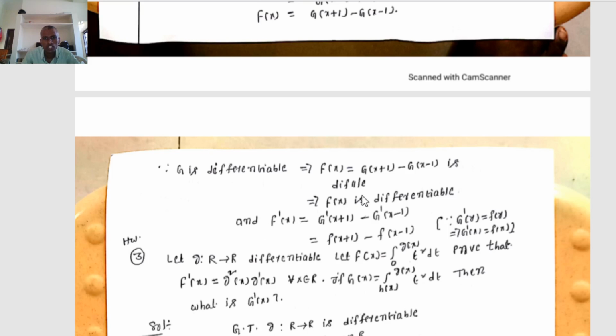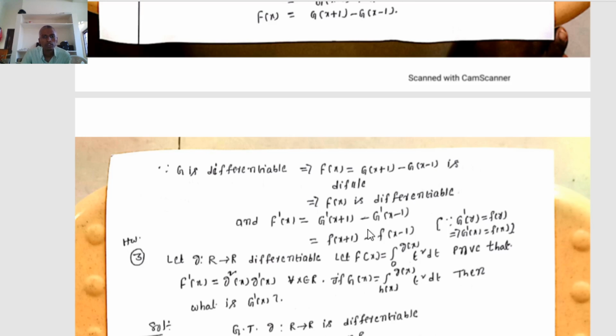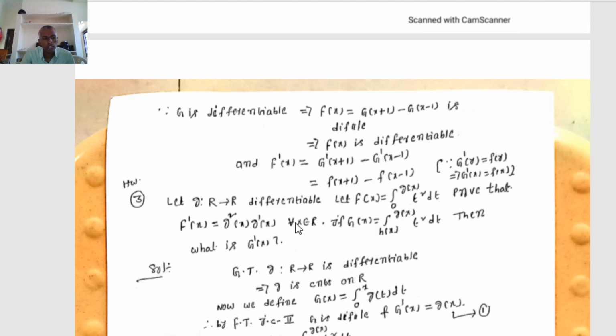Therefore F dash of x equals G dash of x plus 1 minus G dash of x minus 1. Since already we know that G dash of y equals small f of y, that implies G dash of x equals small f of x. Therefore G dash of x plus 1 equals small f of x plus 1, and G dash of x minus 1 equals small f of x minus 1. That implies capital F dash of x equals small f of x plus 1 minus small f of x minus 1. Therefore we have shown that F is differentiable and F dash equals small f of x plus 1 minus small f of x minus 1.